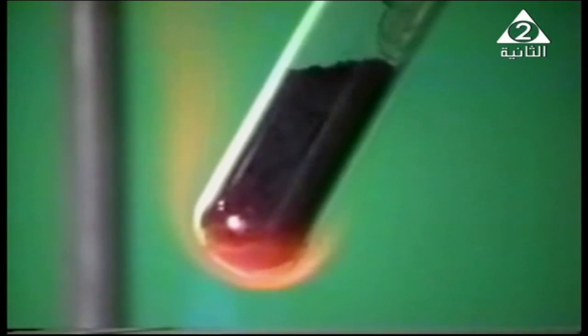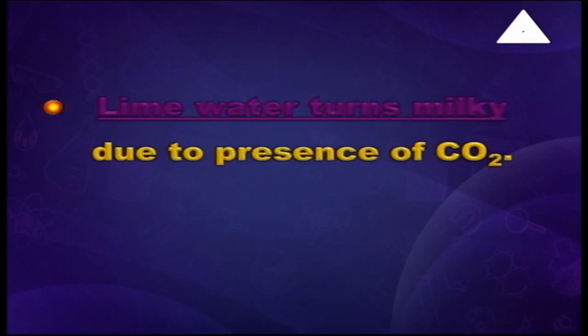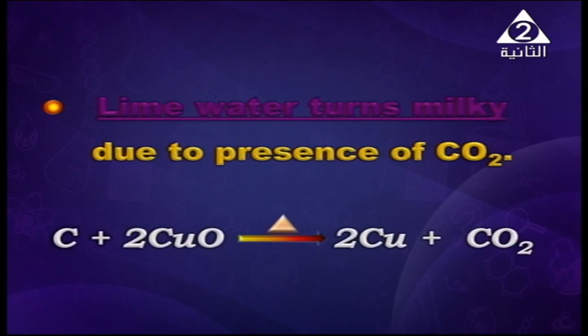So heating the carbon compounds or the organic compounds, the carbon inside them will combine with oxygen, forming carbon dioxide gas, which turns the lime water turbid, and so here the formation of calcium carbonate makes a white precipitate. So as the equation proceeds, my dear student, carbon plus copper oxide reduces the copper oxide into copper and carbon dioxide gas is produced.